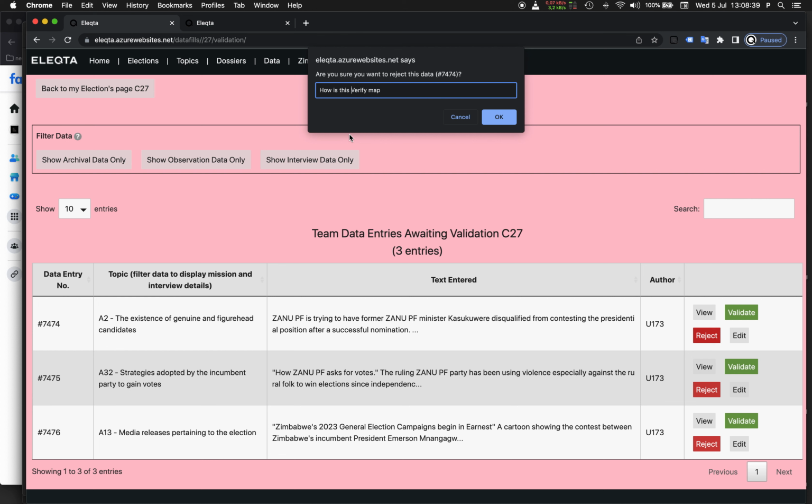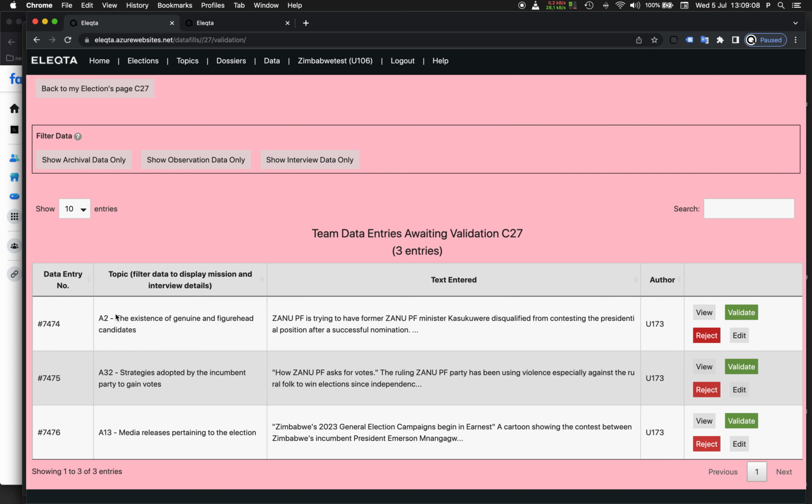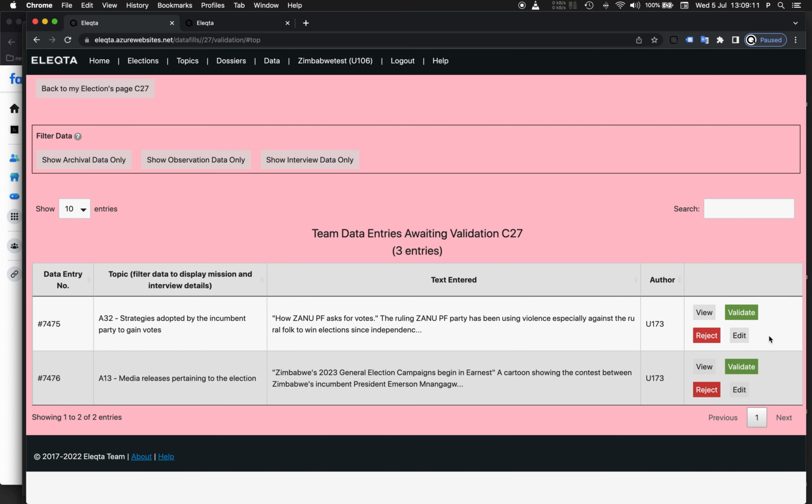How is this your observation? Explain. Verify map position. Second map should be empty. And then submit it. You submitted it too early. Actually, it's not so bad that you submitted it, because it allows me to see them in an easier way.